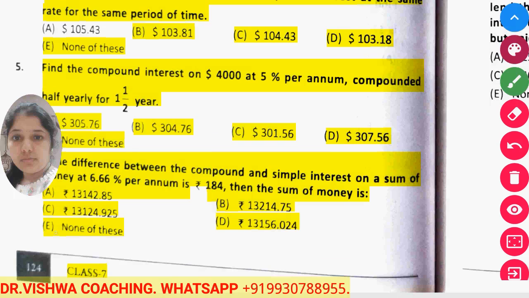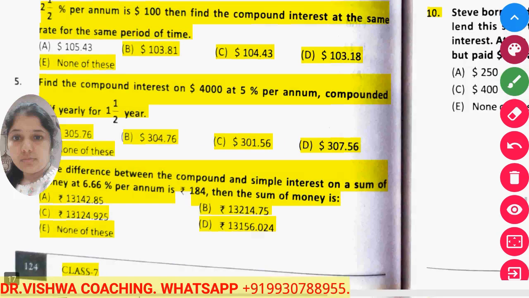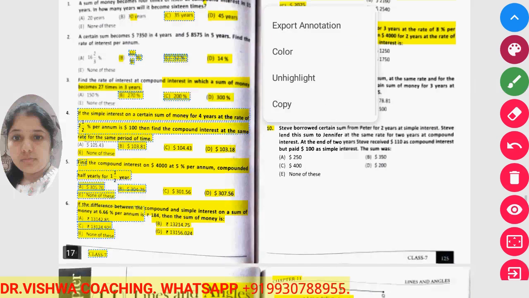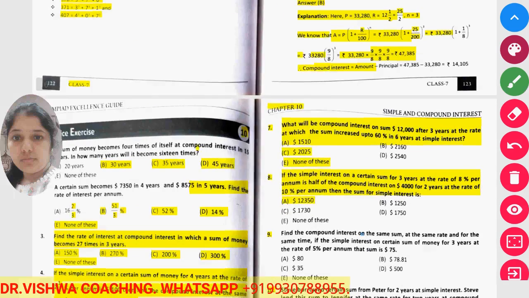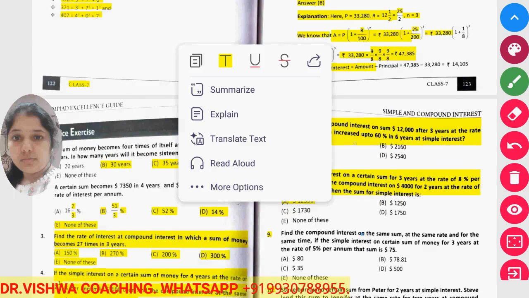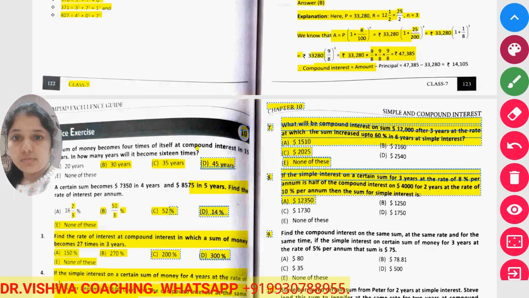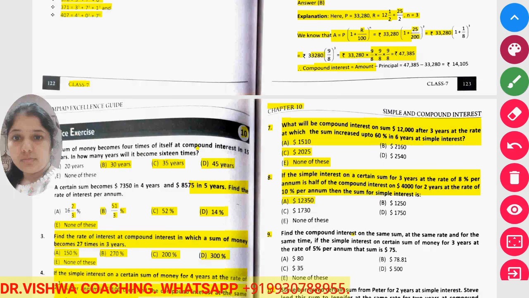Now the same thing you have to do for the next sum. Simple interest is calculated and you have to find the sum of money. What will be the compound interest on a sum of 12,000 after 3 years at the rate at which a sum increases up to 60% in 6 years at simple interest?